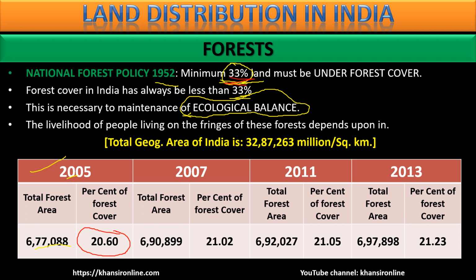That increased in 2007 to 21.02. 1%? No, 1%, even less than half percent. See, 20.60, hardly 0.42% land was increased. And this again, very negligible increase. And 2013, slightly, but still far away from, we can say, satisfactory. This is the condition of forest cover in India.